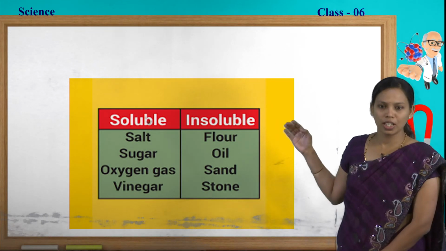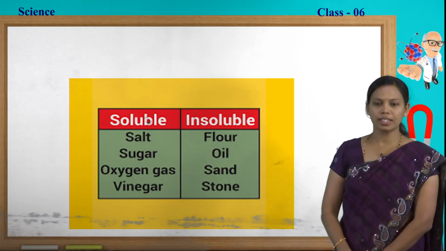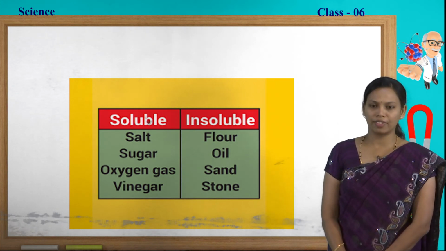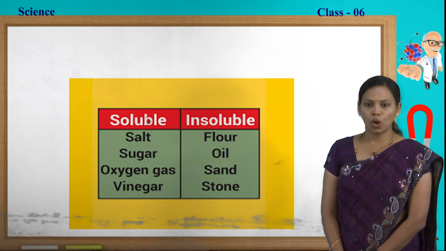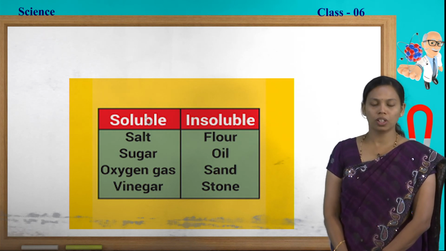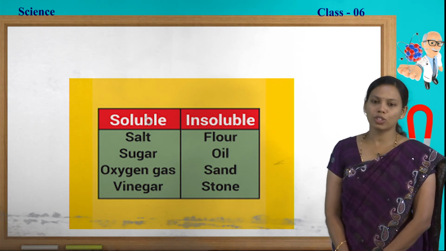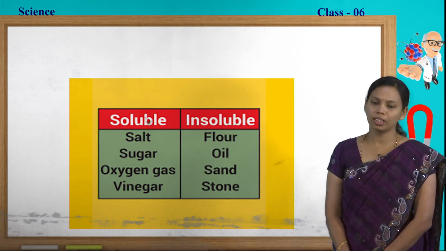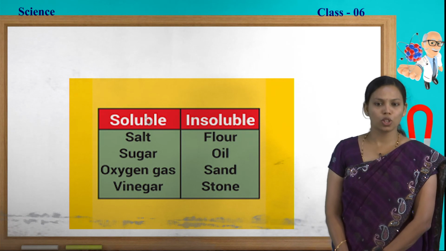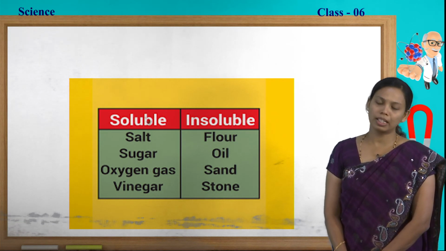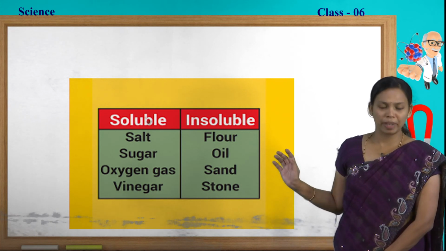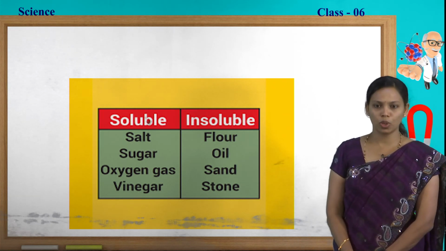All these are the soluble substances, whereas flour, it may be ragi flour, wheat flour or else rice flour, and oil, sand, stone, all these are known as insoluble substances because they do not dissolve in the water. It is about the soluble and insoluble substances.